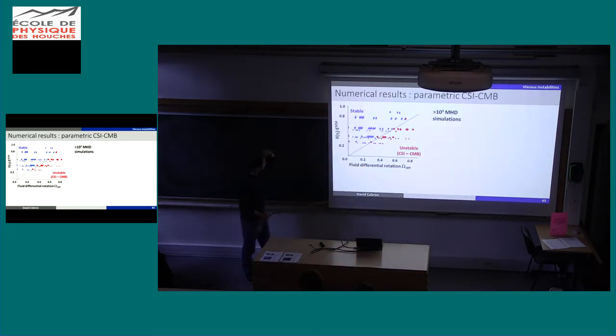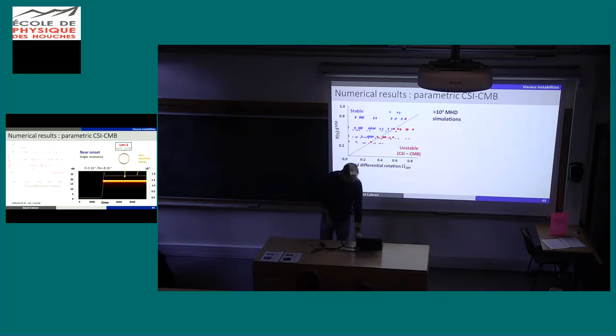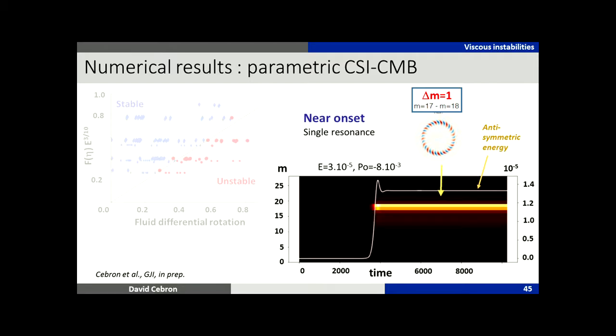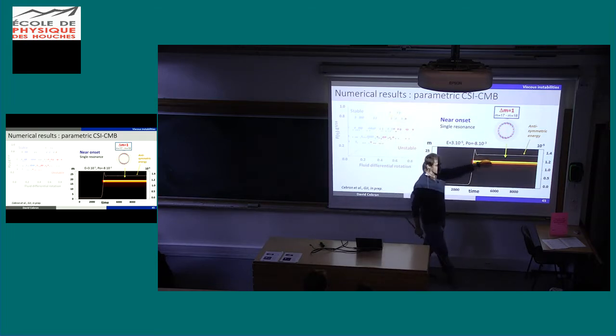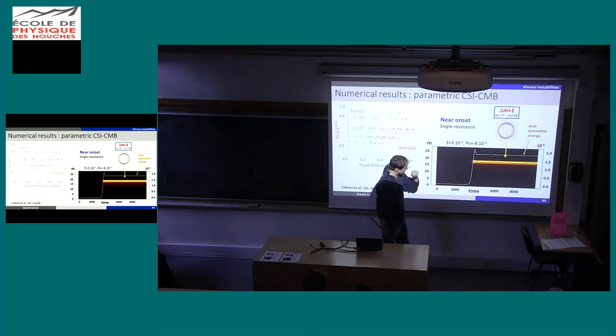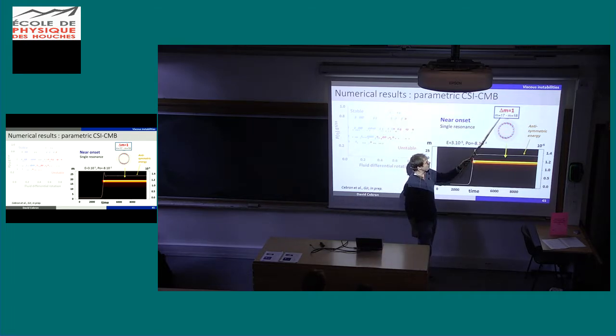So I put some simulations here. You see that we have a good theory to separate stable simulations from unstable simulations. Okay, we are happy with that. What about the instability? Here I show an antisymmetric energy, whatever, it's an energy component. You see that we have nothing here, then suddenly we have a growth and a saturation. And if we split the flow into different m, you see that we have exactly what we want: m equals 17, m equals 18, they are separated by 1, so we are sure that this is a parametric instability due to precession.